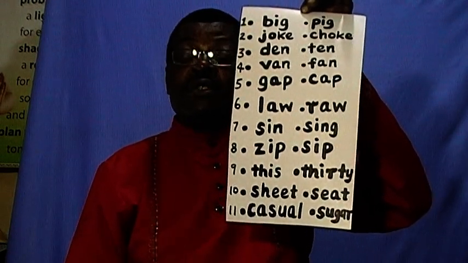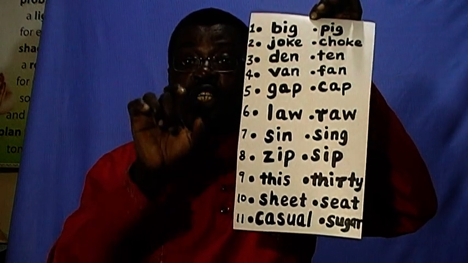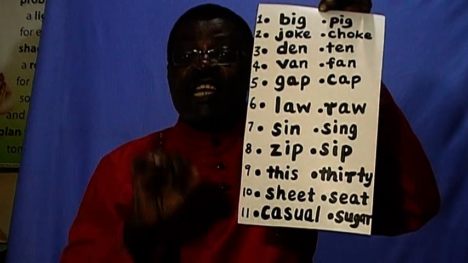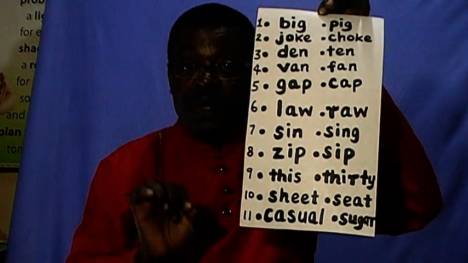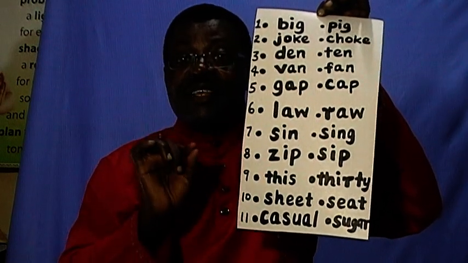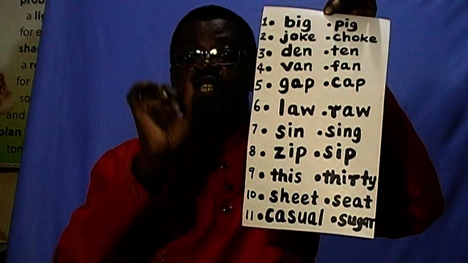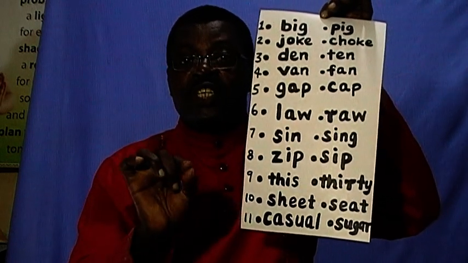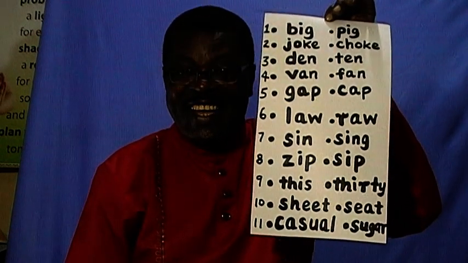Then we have also j, the voiced sound j, like in casual, and sh, sugar. j, casual, sh, sugar. Clear? You have to master sounds in English for you to be good at spoken English, pronouncing words well. That's about it for the consonant sounds in English.